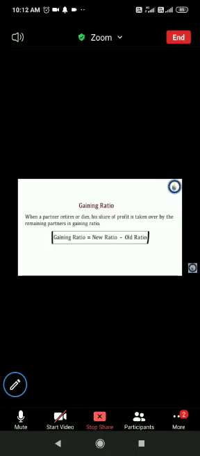So here the formula for gaining ratio is new ratio minus old ratio. And what was the sacrificing ratio? Sacrificing ratio was old ratio minus new ratio. But now what we will be doing? New ratio minus old ratio. So this is going to be the gaining ratio.